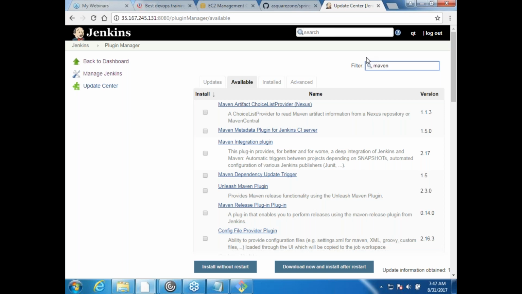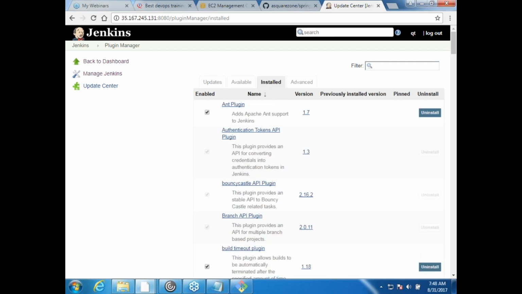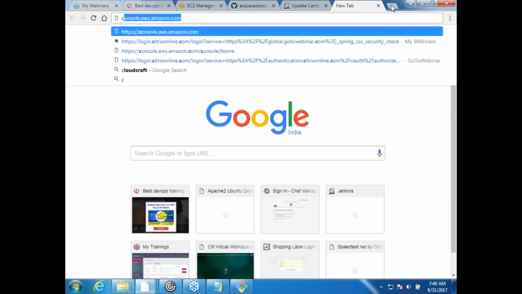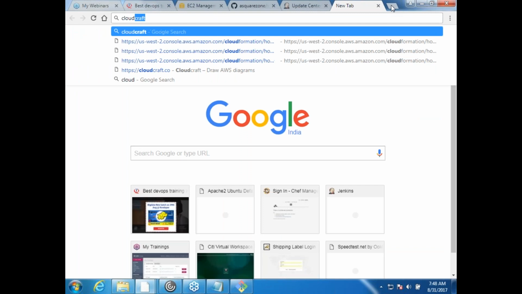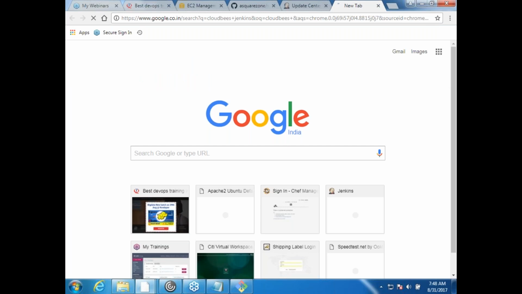And always remember, whenever you install a plugin, try to take the plugin from a credible source. Try to take the plugin from a credible source. If someone else made a plugin and we import it, it might not work or it might be unstable. The company which gives you very stable plugins is CloudBees.